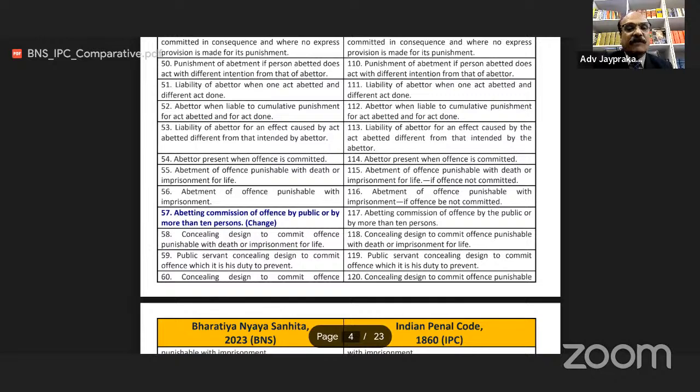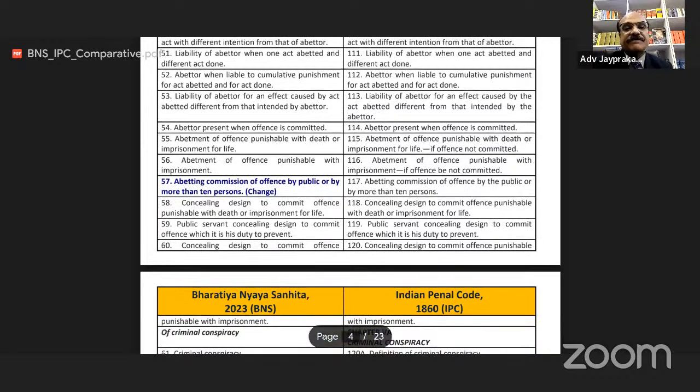Section 54 of BNS, abettor present when offense is committed. Earlier this section was 114. Section 55 of BNS, abetment of offense punishable with death or imprisonment for life. Earlier this section was 115. BNS section 56, abetment of offense punishable with imprisonment. Earlier this section was 116.